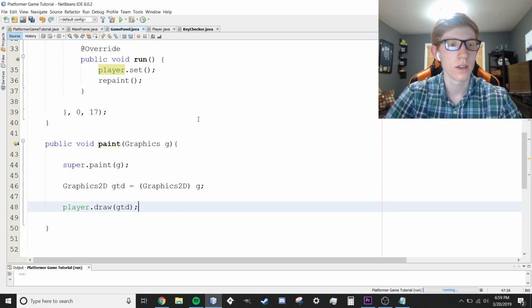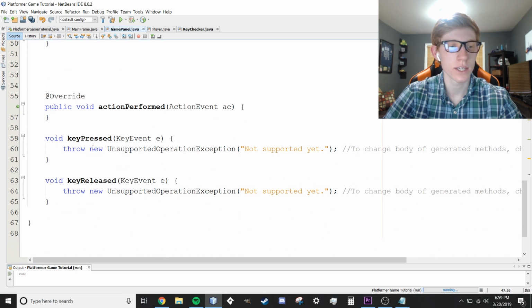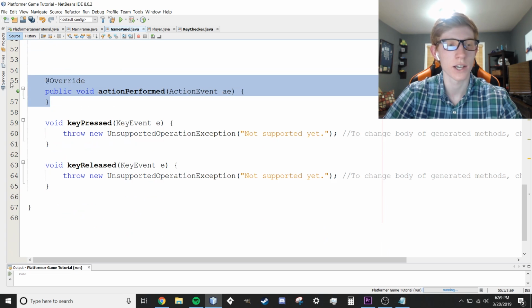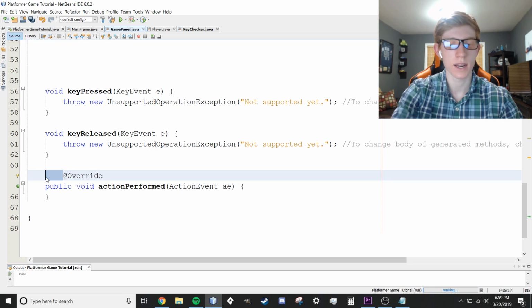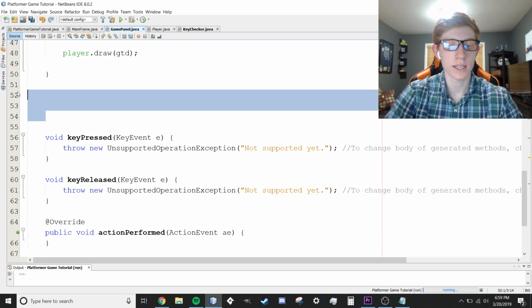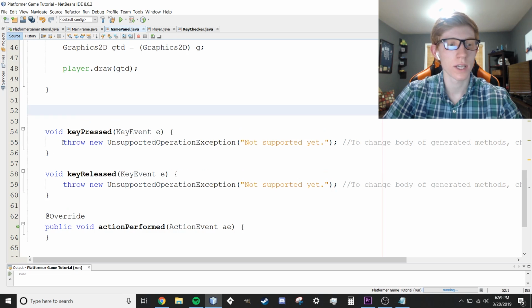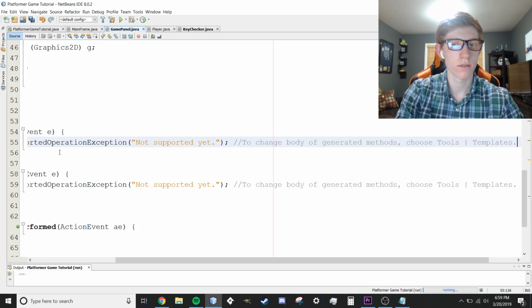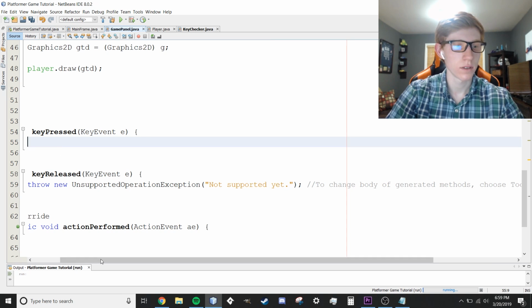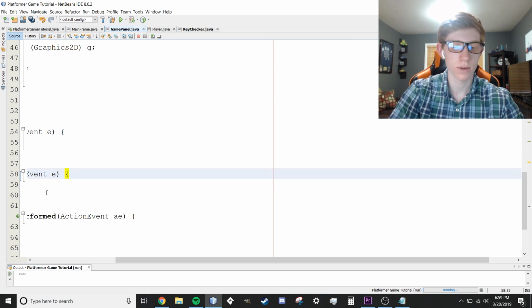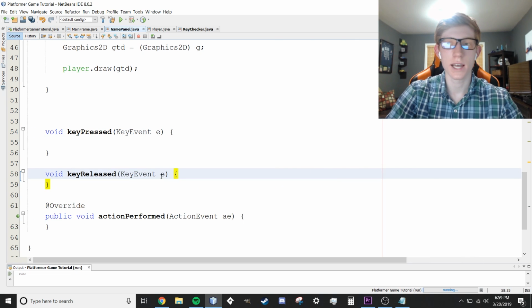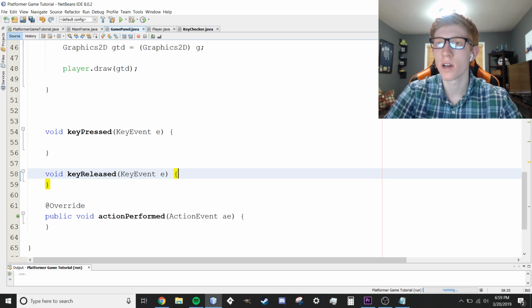We're going to go to game panel here, and it should have created two methods for us right down here, keyPressed and keyReleased. I'm actually going to move our actionPerformed method beneath it. I'm just going to copy paste that really quick because we don't need to worry about that. So let's get that out of the way. But we're going to take keyPressed and keyReleased here. First, we're going to get rid of the throws clauses because we don't need that. So let's get rid of this here, just like that. And then we're going to add some code behind these key press methods. So let me scroll up really quick to find my code right here.